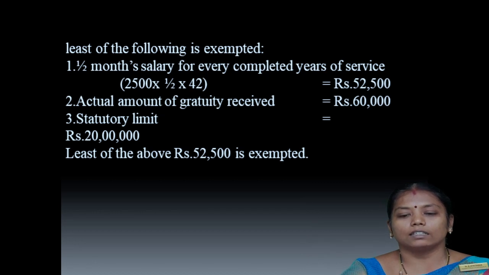Then second thing is actual amount of gratuity received, that is rupees 60,000. Third thing is statutory limit, rupees 20 lakh. Among these three, the least one is considered as exempted. So 52,500 is considered as exempted amount.